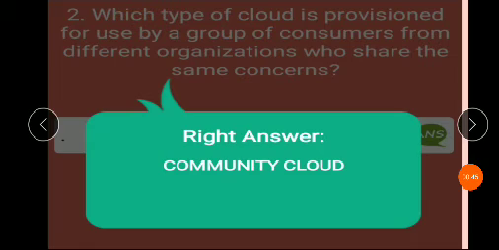Question number 2. Which type of cloud is provided for use by a group of consumers from different organizations who share the same concern? Answer is community cloud. Community cloud is used by a group of consumers from different organizations who share the same concern.